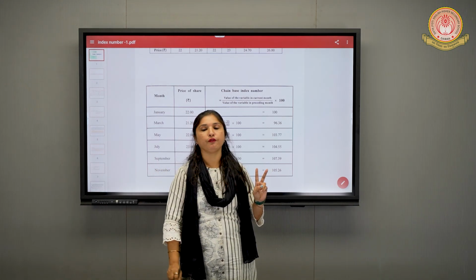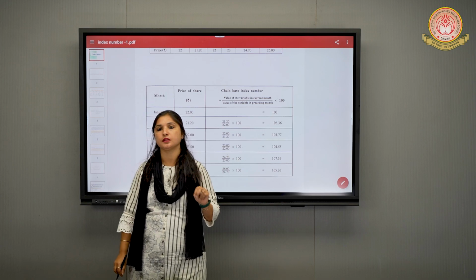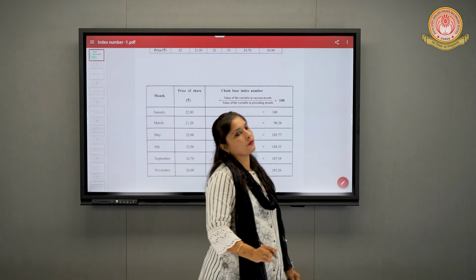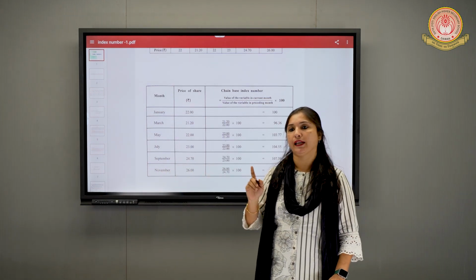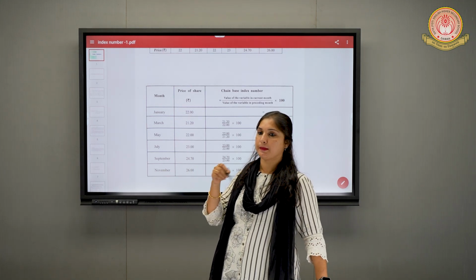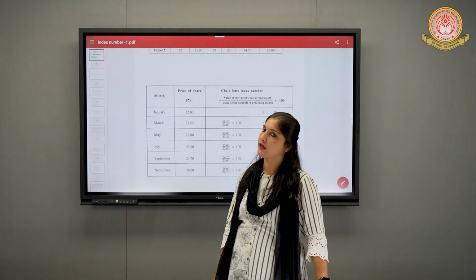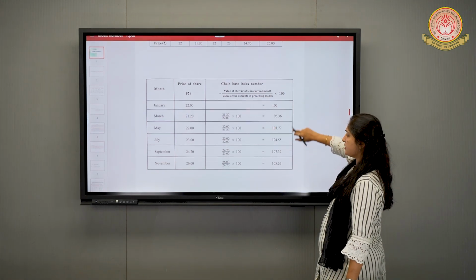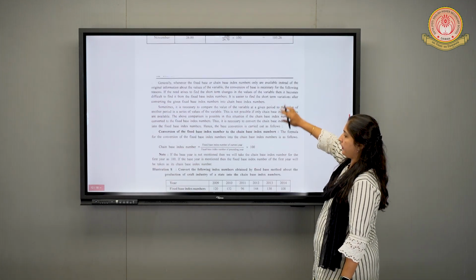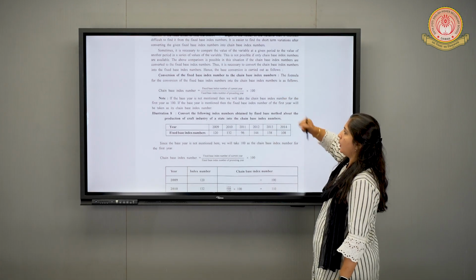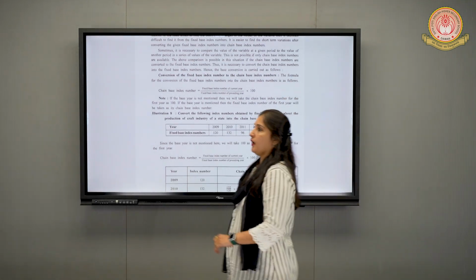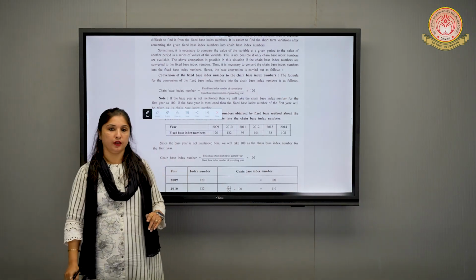Two methods we learned for finding the base year. Which are the 2 methods? It is the fixed base method and the chain base method. In the chain base method, we made a chain, and the previous year is taken as the base year. So this is clear to everyone? Yes. Very good.